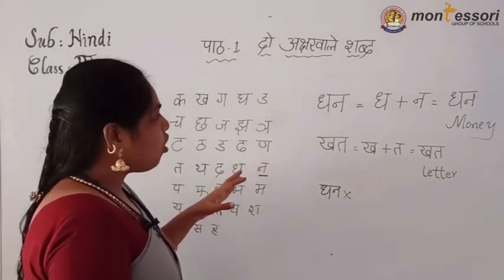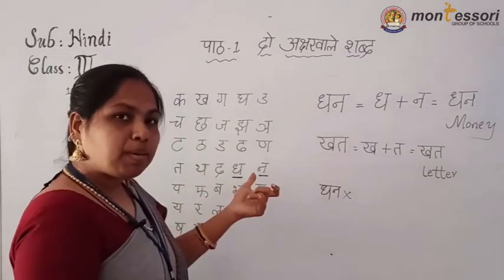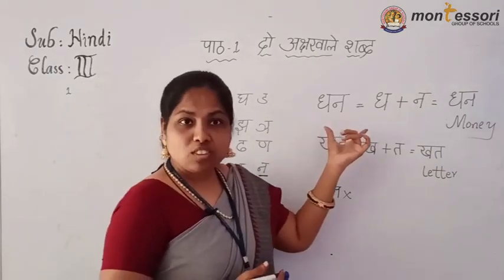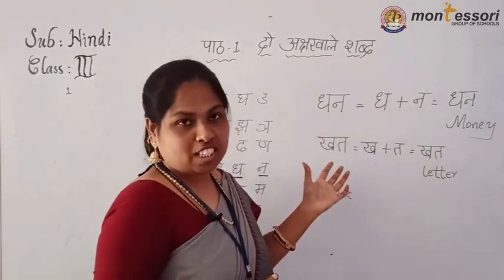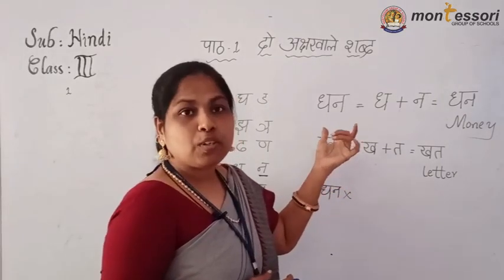Now see here how we have to pronounce the letter. Ta, da, na, pa, ba, ma. If you read like that, it will get only the dan sound. It is not a correct pronunciation. Okay, that is not a correct pronunciation.